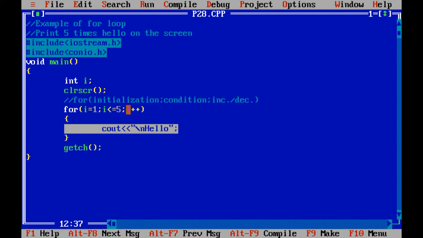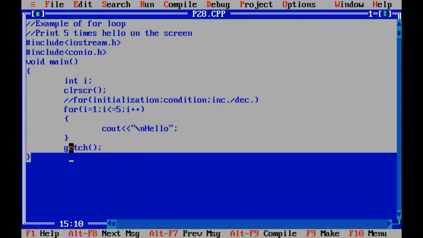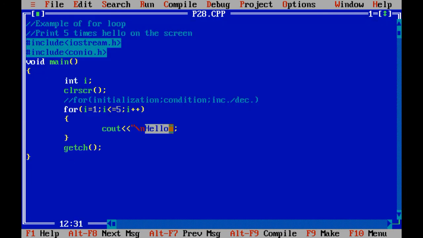See over here, the value of I is going to change. First time it is 1, second time it is 2. So you simply need to print the I variable over here, nothing else. This program remains as it is. You just need to print the I variable instead of hello.